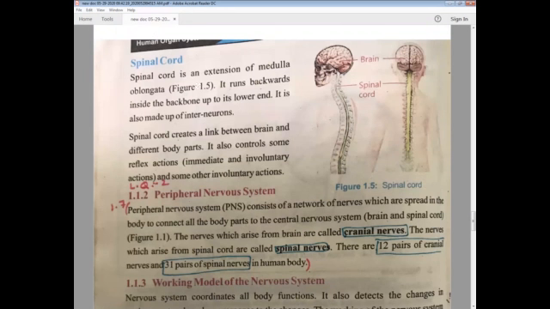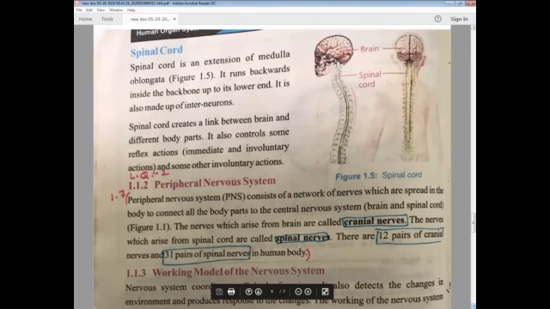This is medulla oblongata, this posterior end, and the spinal cord is the extension till the hip joints. It runs backwards inside the backbone up to its lower end. It is also made up of interneurons. These are connected with interneurons to give the message to the brain. Spinal cord creates a link between brain and different body parts. It also controls some reflex actions, immediate and voluntary actions, and some other involuntary actions. This was all about the central nervous system, and now coming towards the peripheral nervous system.